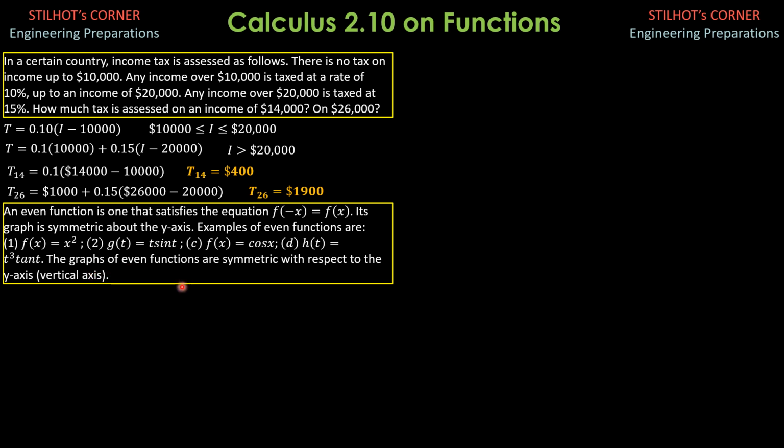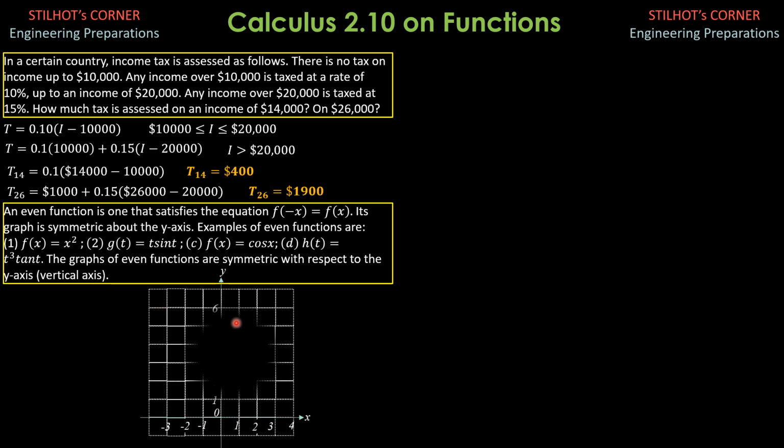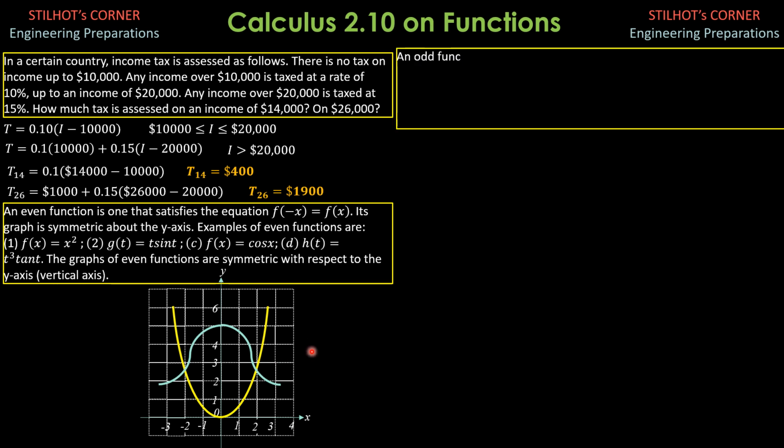The graphs of even functions are symmetric with respect to the y-axis or the vertical axis. So look at the following graphs of even functions. So this is a parabola, for example, y equals x squared, and this graph here, which is symmetric with respect to the y-axis. So these are graphs of even functions. Therefore, in general, if f of a is b, then f of negative a is also b.